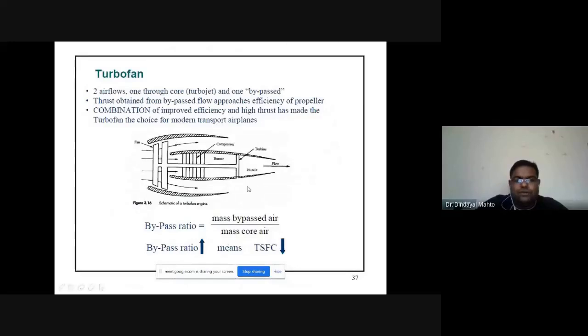So two airflows, one core and one bypass. So bypassing will give us two advantages. One is overall thrust will be more compared to the turbojet. Second is it will provide cooling effect around the core jet engine, core turbojet engine. So we can employ higher temperature within the combustion chamber to enhance the overall efficiency of the turbofan engine. So bypass ratio is nothing but the mass flow rate of cold air divided by the mass flow rate of hot air. So high bypass ratio leads to the lower specific fuel consumption, right? Lower specific fuel consumption.